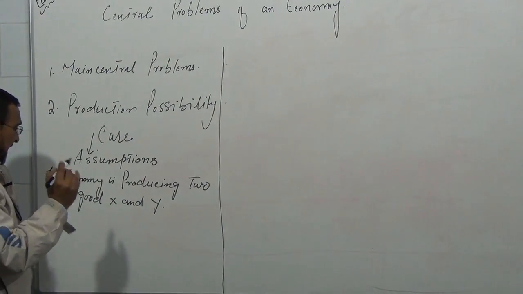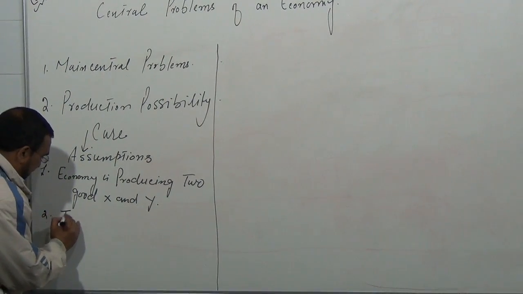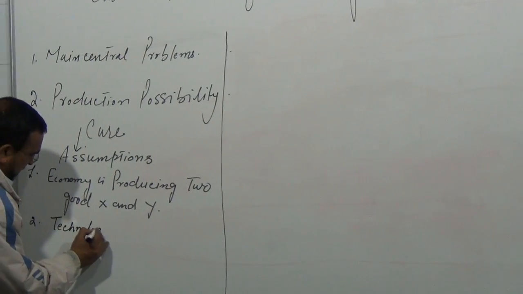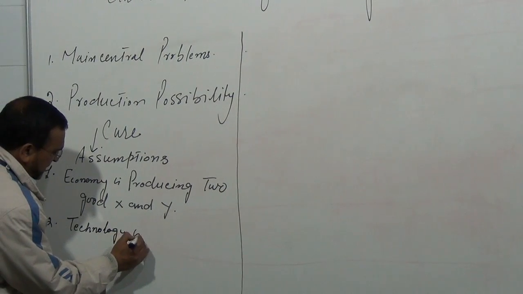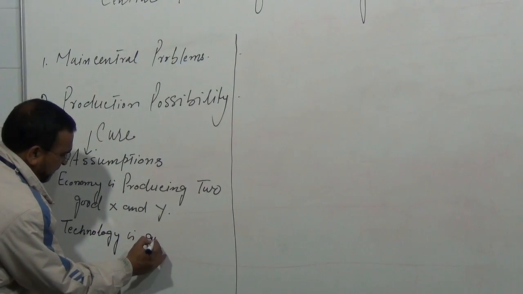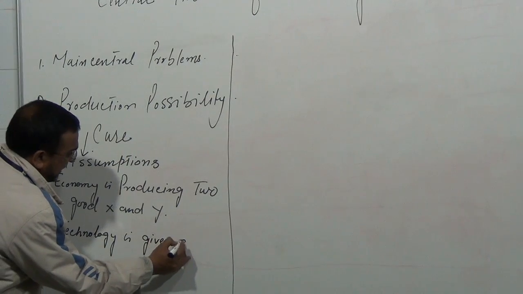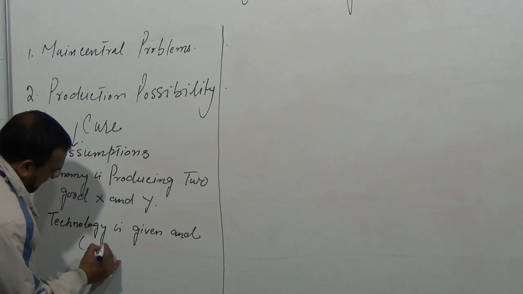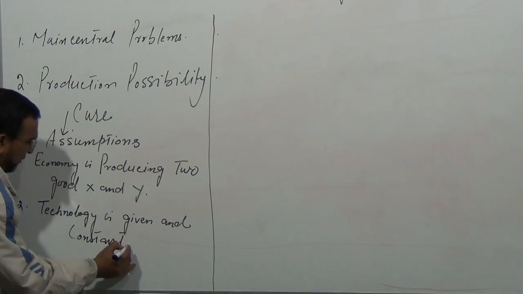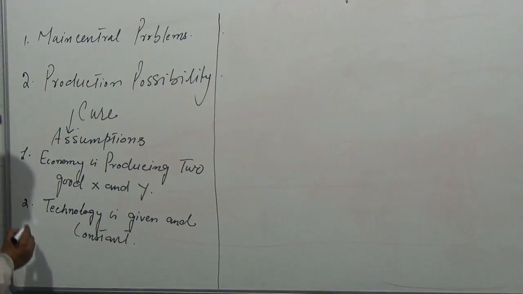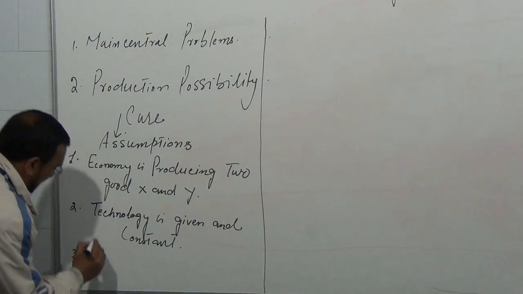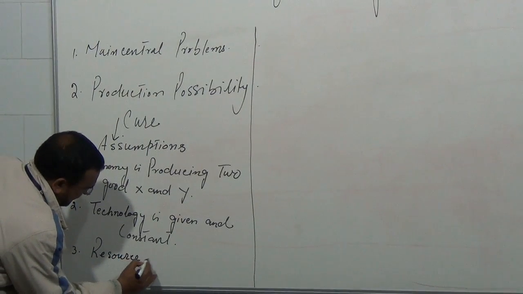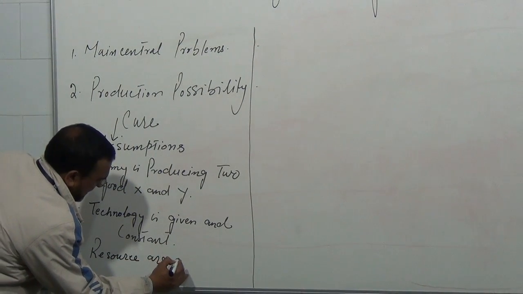Next, technology is given and constant. Number three, resources are fixed.